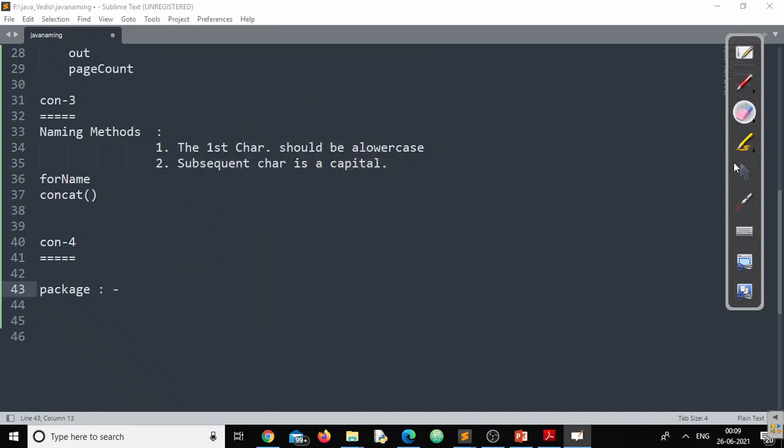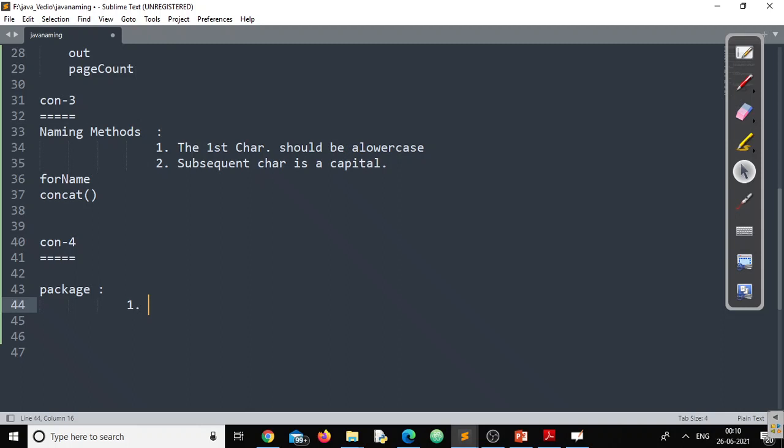So whenever they decided on naming a package, for the naming convention of a package, they said the first character is definitely a lowercase character. Always.